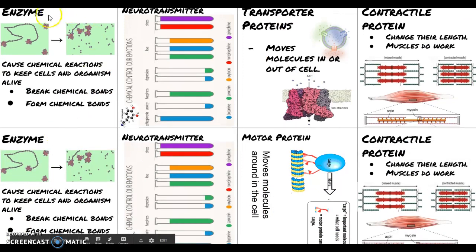Some of the protein we eat will end up being used to make enzymes inside our cells. Enzymes are small molecules, protein molecules that cause chemical reactions to keep our cells and organisms alive. They break chemical bonds, as in this picture. You have bonds between molecules here, and these enzymes break them apart into individual parts. They can also form chemical bonds, but they do all the chemical reactions in your cell to keep you alive.